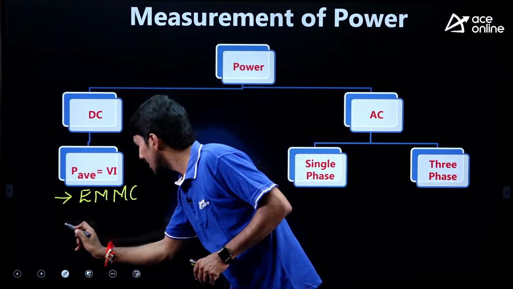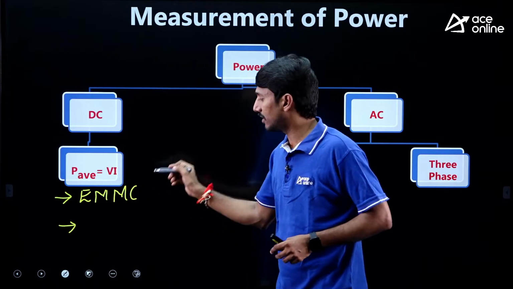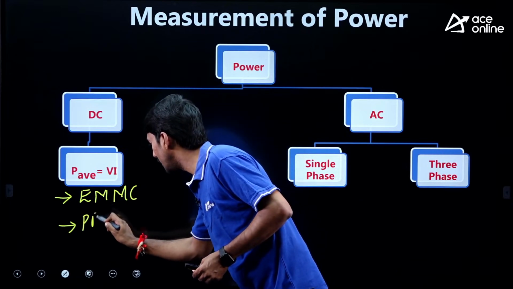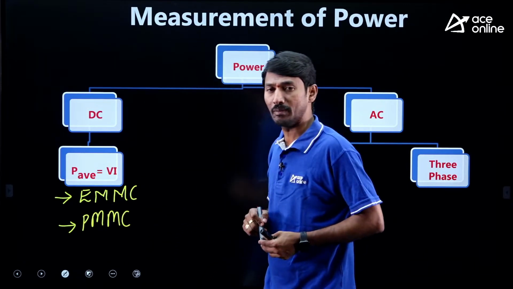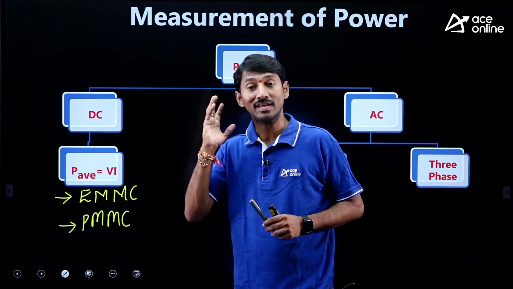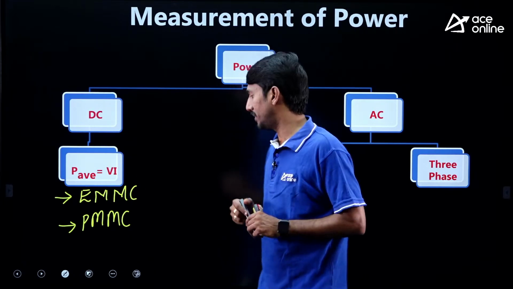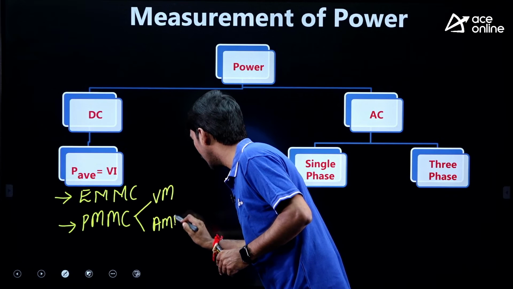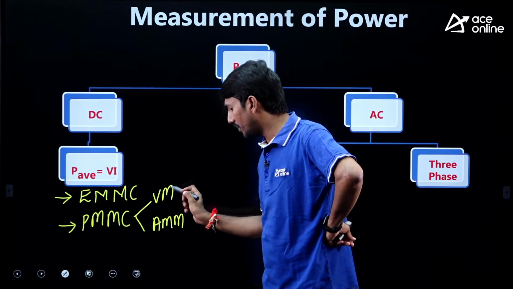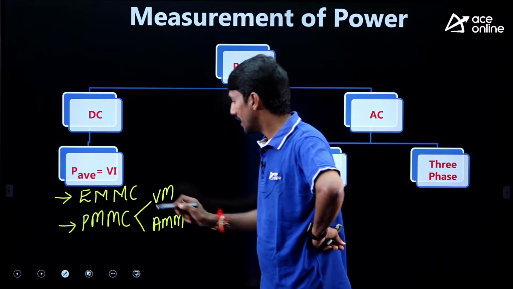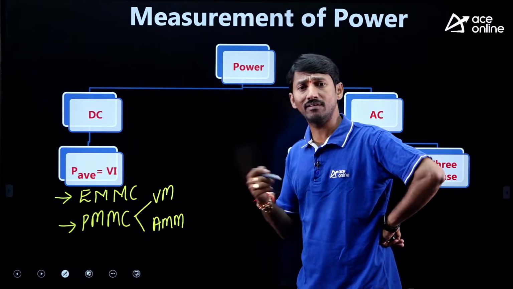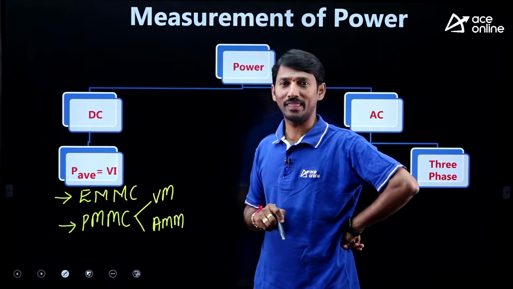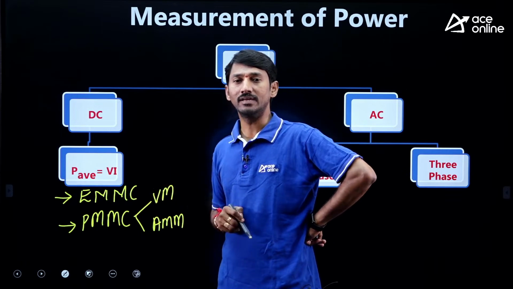Other than this, one more method is also there. What is that method? Using PMMC, but not a PMMC wattmeter. It is a PMMC voltmeter and a PMMC ammeter. The PMMC voltmeter reads V average and the PMMC ammeter reads I average. Therefore, V average into I average is the DC power.